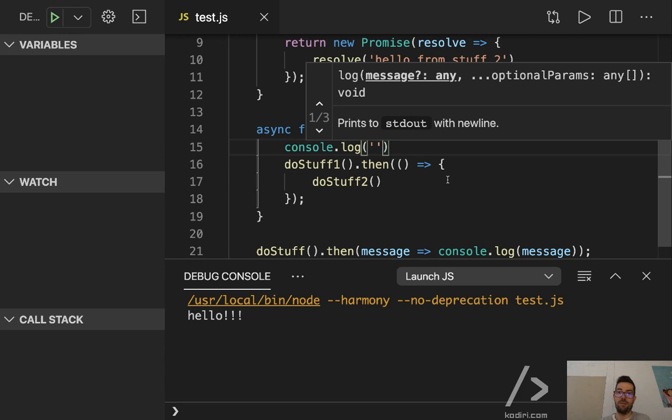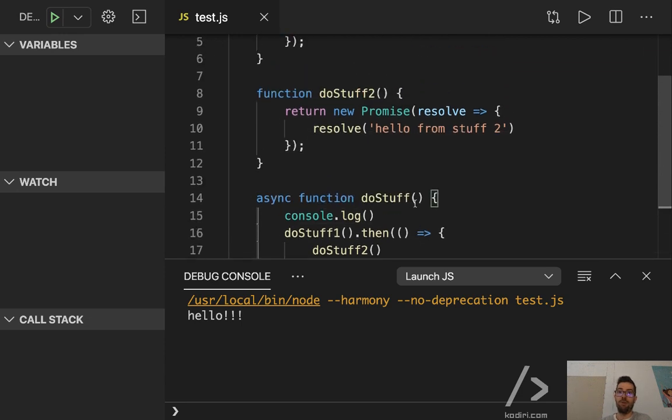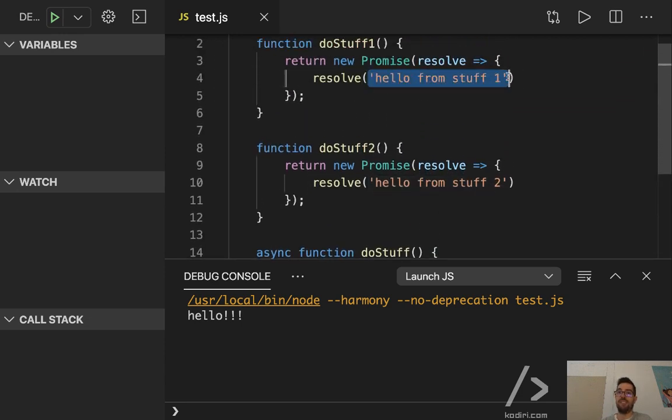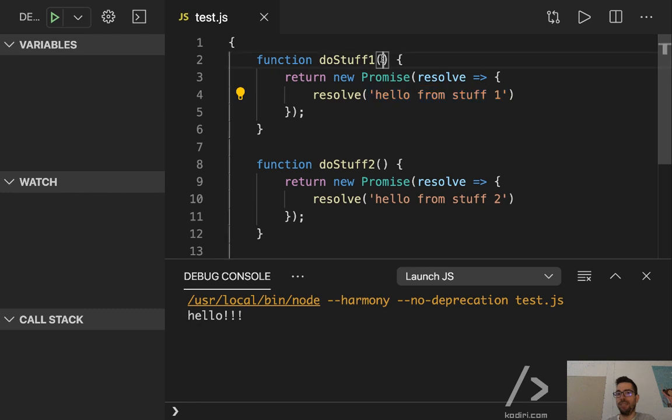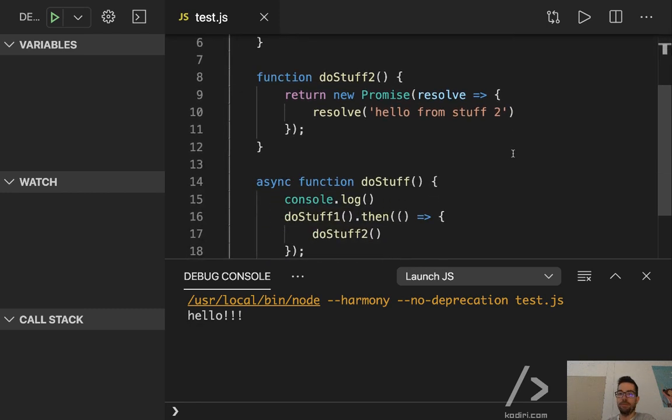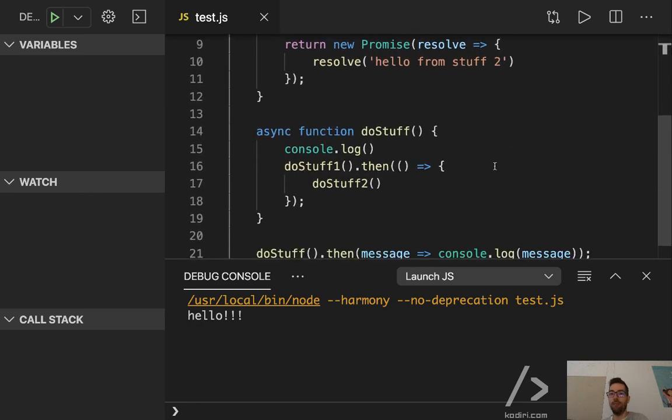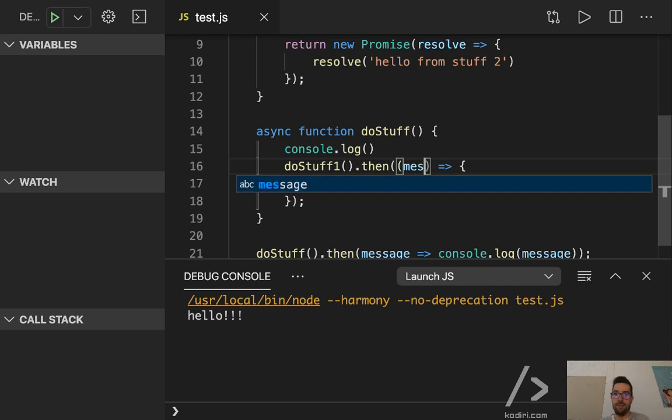I want to capture the first message. It should be passed as an argument. Do stuff one doesn't receive any argument, so it should be inside the parentheses, next to them. Yeah, inside that you can put your message. That's correct, Alex.